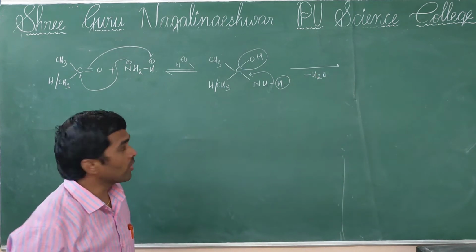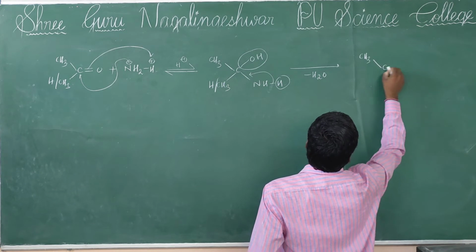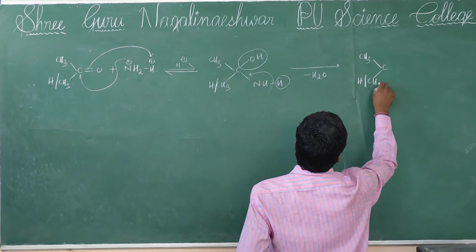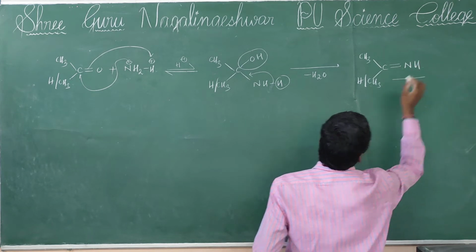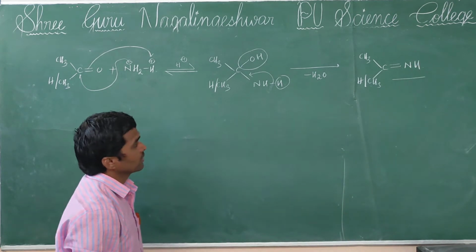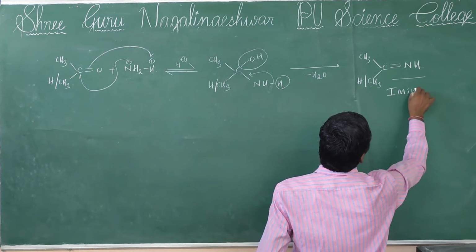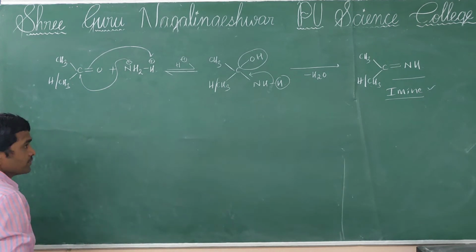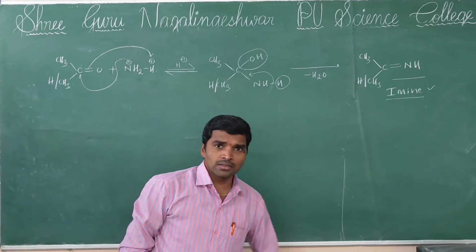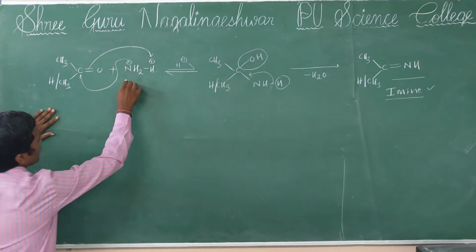Then formation of CH3 C, HrCH3 double bond NH. See, this is imine. What will be formed? Imine, it will be formed. I-M-I-N-E. Imine, it will be formed. Right. So next, we'll discuss the same ammonia over.